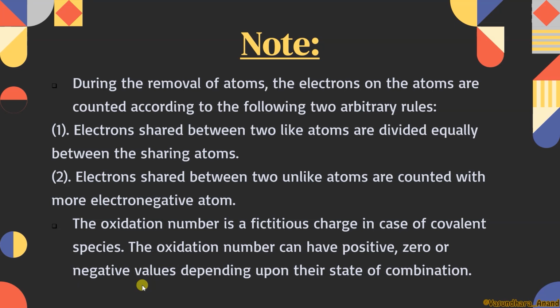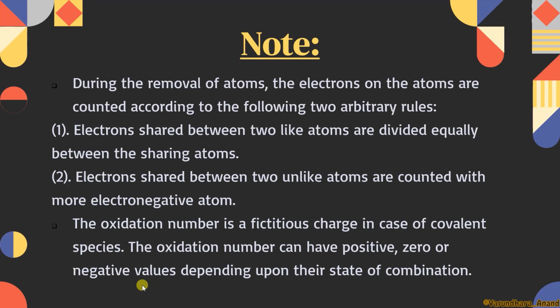The oxidation number is a fixed charge in case of covalent species. The oxidation number can have positive, 0, or negative values depending upon the state of combination. It can even be a fraction, positive, negative, 0, anything can be possible. Although fractional is not so accepted.